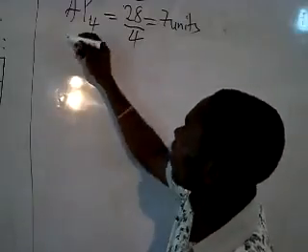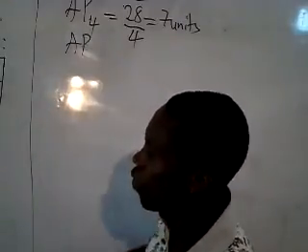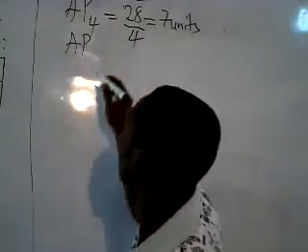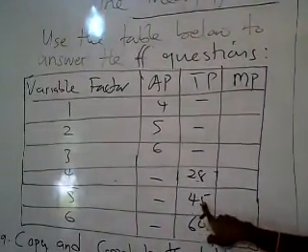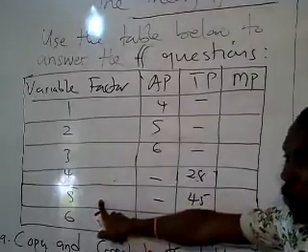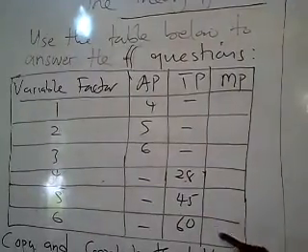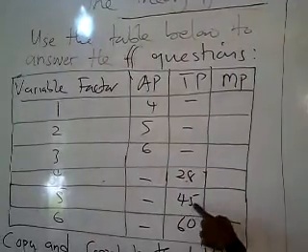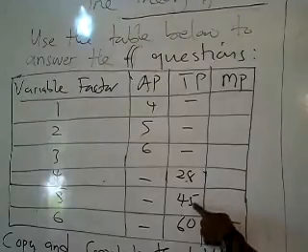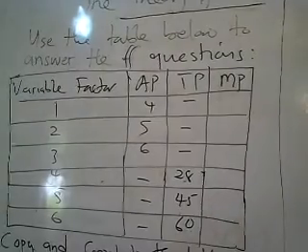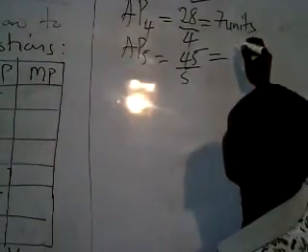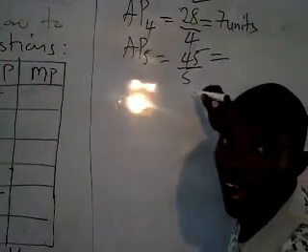Okay, now average product when the fifth labor was employed, it is going to be total product divided by the variable factor. So total product when the fifth labor was employed was 45 divided by 5. This will give you what? You get 5, right? 5.